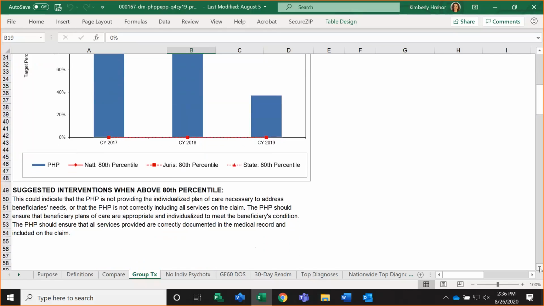We still include these suggested interventions below the graph. The suggested interventions, which are also included in the PEPR User's Guide, are very general statements. If you were an outlier for this target area, what might you think about looking at? What could be some of the concerns involved with that outcome? So they're provided there as guidance for you, but certainly not meant to be set in stone.